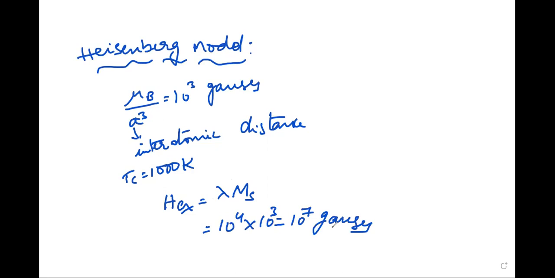So this discrepancy shows that the simple model based on dipole interaction cannot account for ferromagnetism.